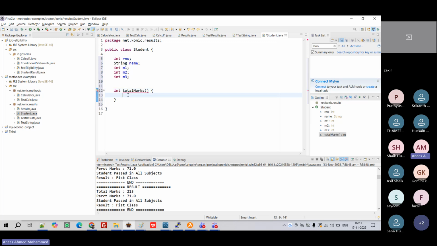Now, there is one concept here: scope. What is scope? Let's understand the scope, then we'll come back to this.